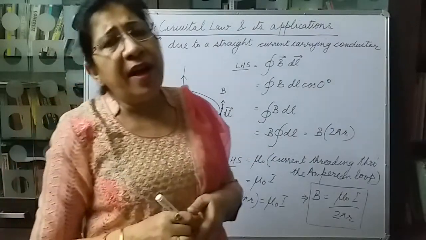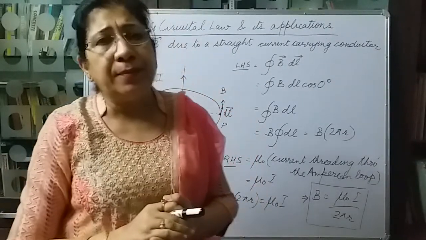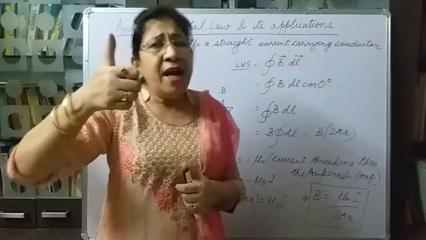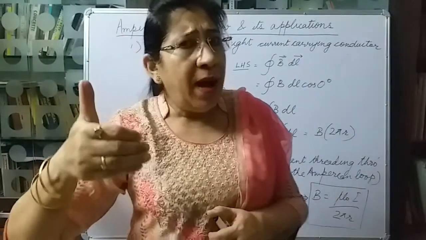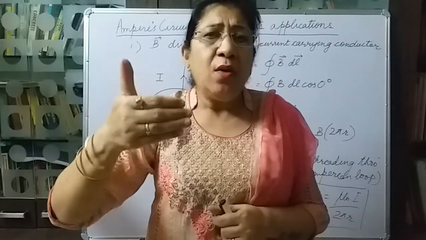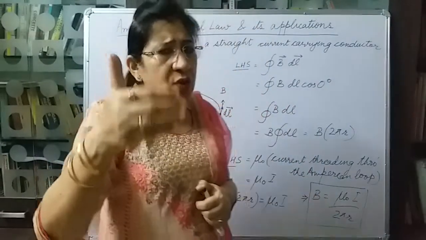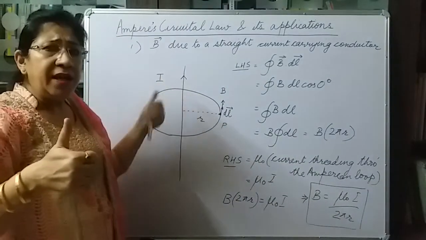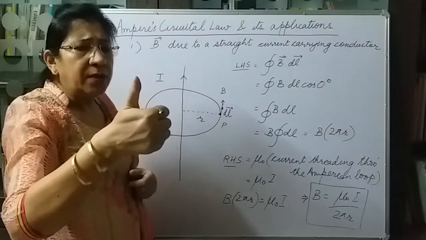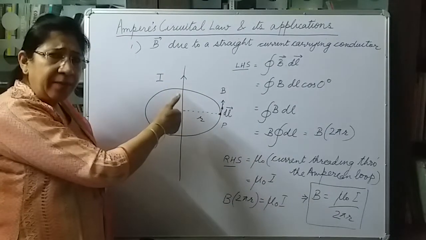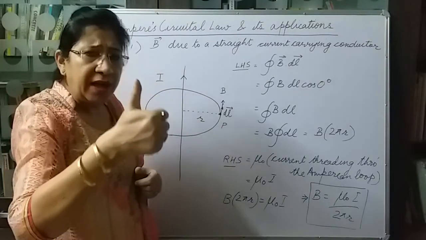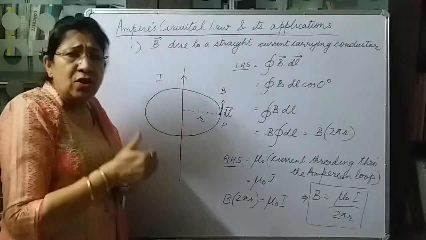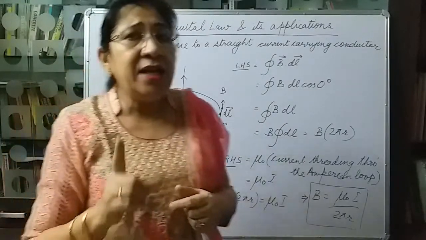We also want to find the direction of the magnetic field here. The direction of the magnetic field is given by the right hand rule. The right hand rule has two parts. One part is the right hand thumb rule and the other one is the right hand palm rule. Here we can use the right hand palm rule. The thumb will give the direction of the current in the wire. If we hold the wire with our right hand, with the thumb pointing in the direction of the current, then the curled fingers of our palm will give the direction of the magnetic lines of force.